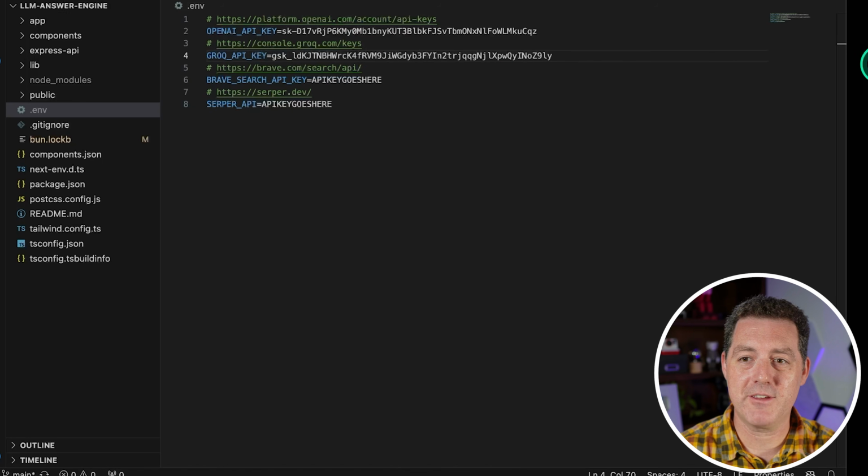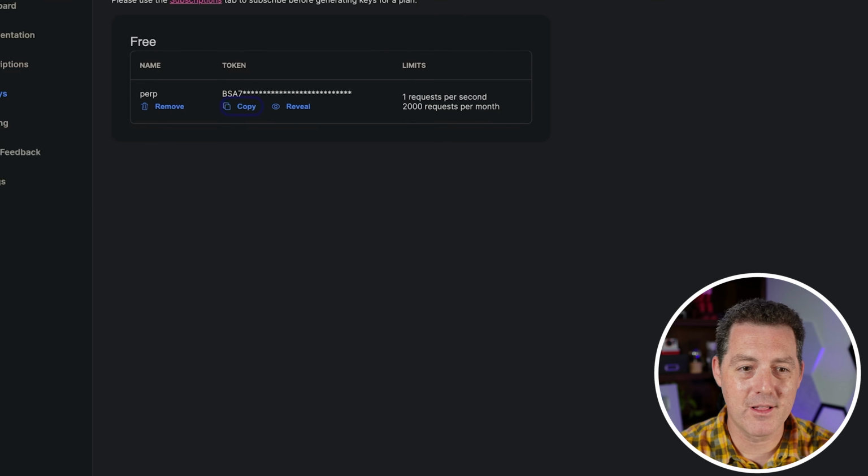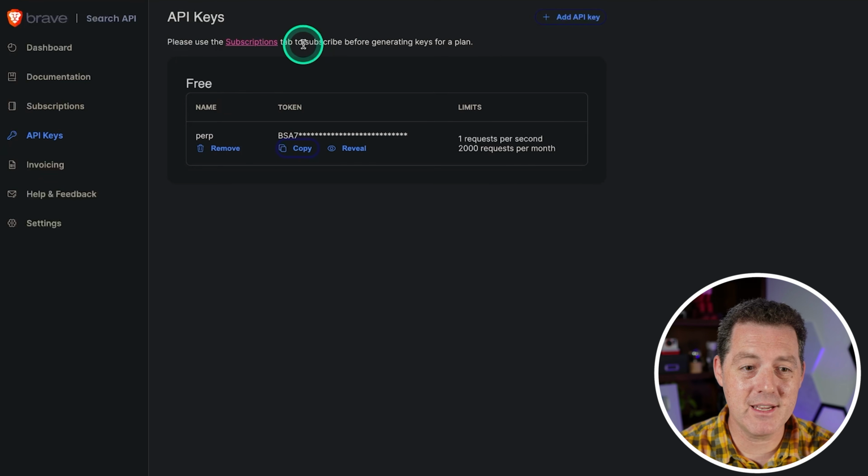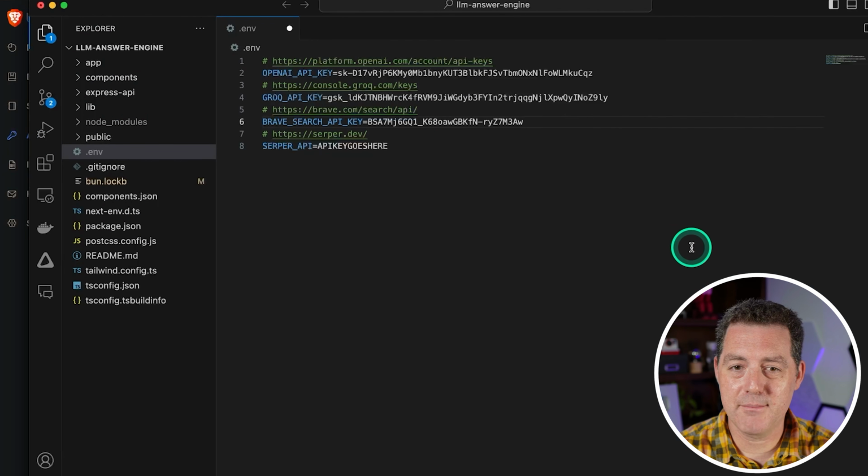Next, let's grab the Brave key. And one by one, we're going to grab them all. So once again, sign up for Brave. It is free. I believe you have to put your credit card in, but they're not going to charge you anything. So I already created a key right there. I'm just going to go ahead and copy it. But if you haven't, you add API key right there. So I'm going to click and enter it right there.